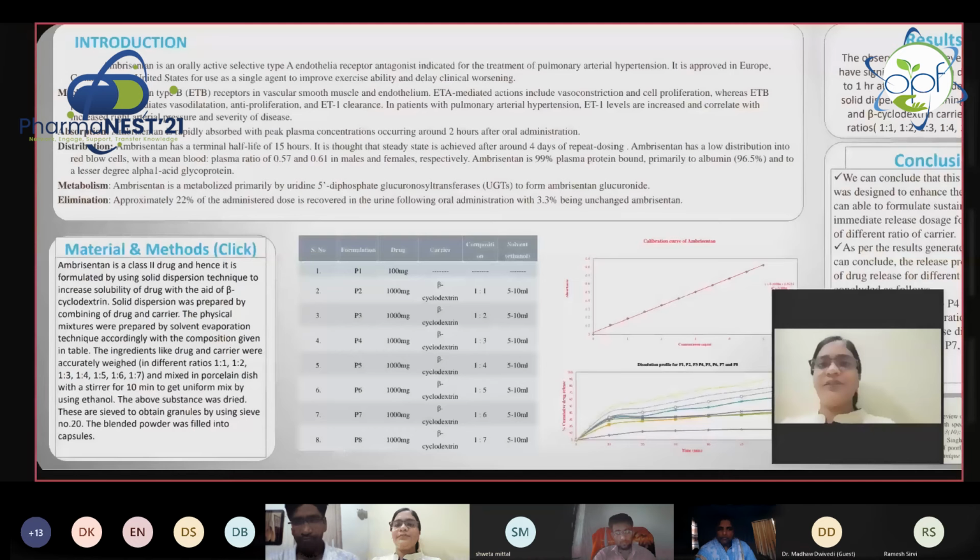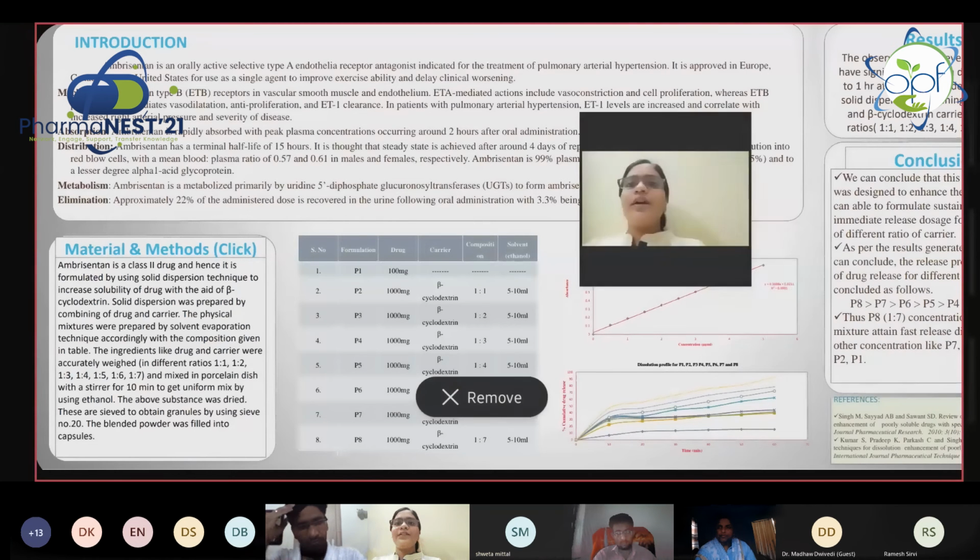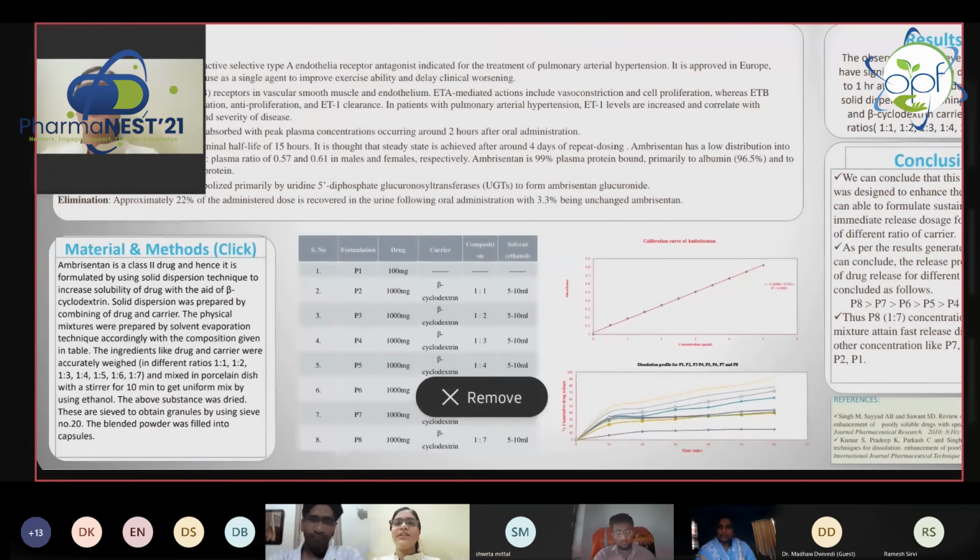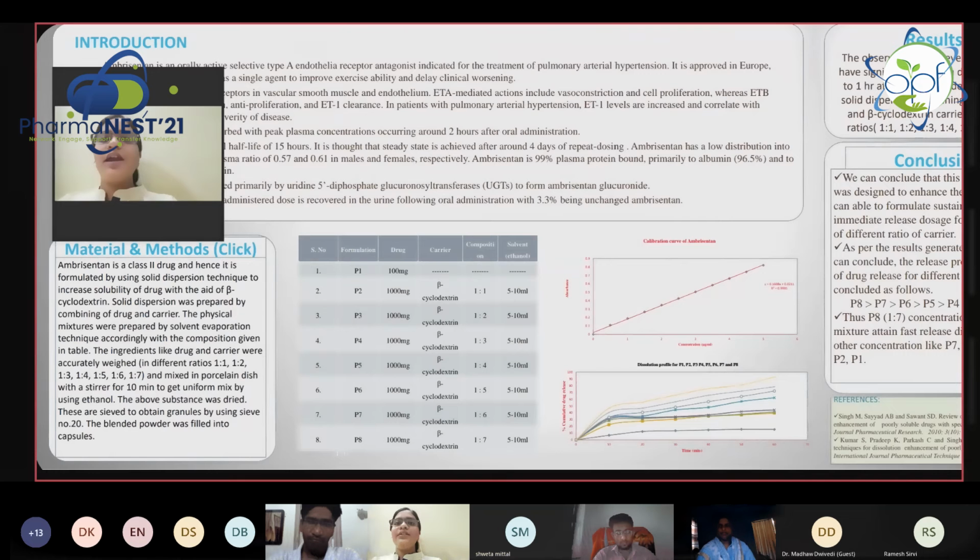By taking these two components and other excipients, we mixed them in a porcelain dish and sieved them through sieve number 20. The blended powder of about 5 mg was filled in capsules and placed in the dissolution chamber.